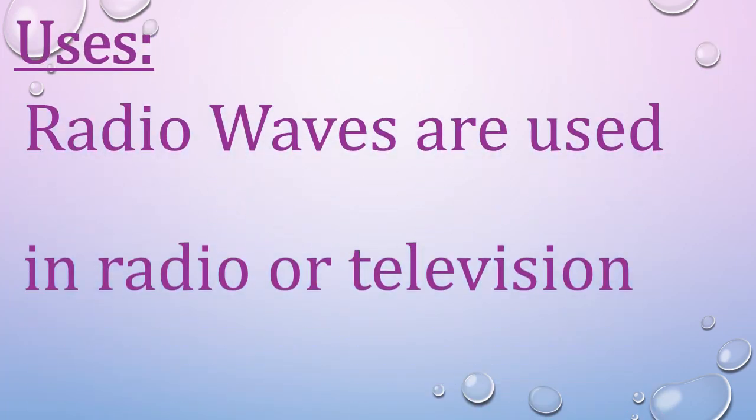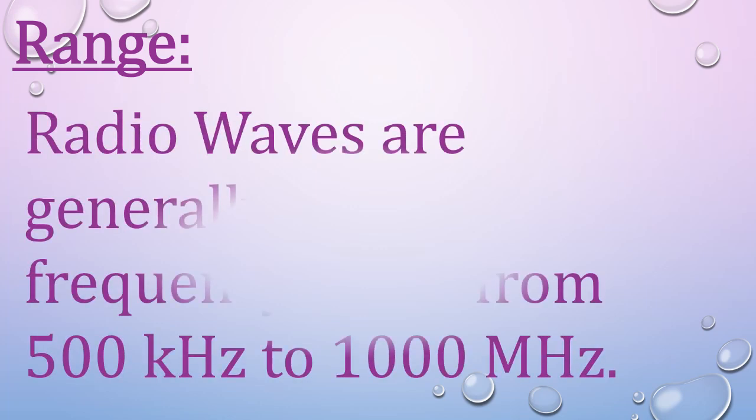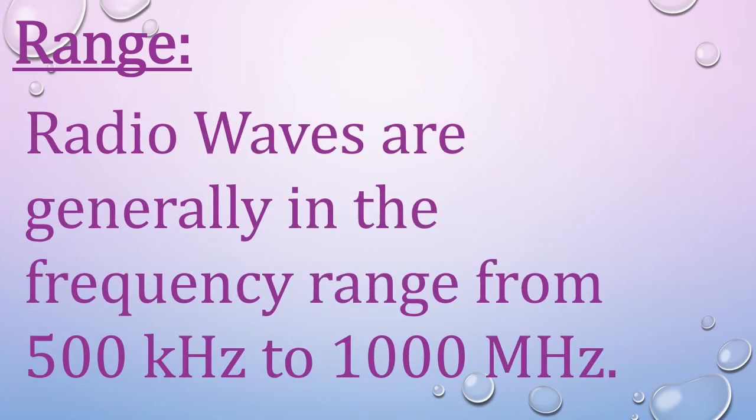Uses of radio waves. Radio waves are used in radio or television communication systems. Basically, the information or the signal received by the receiving antenna of radio or television is in the form of radio waves. Range of radio waves. Radio waves are generally in the frequency range from 500 kHz to 1000 MHz. This is the range of radio waves.